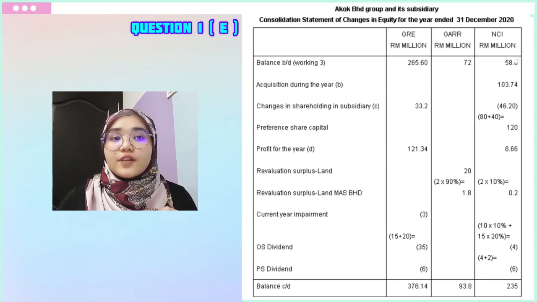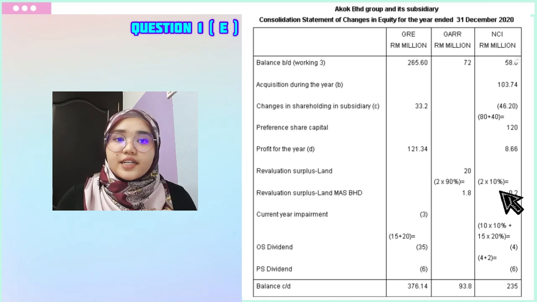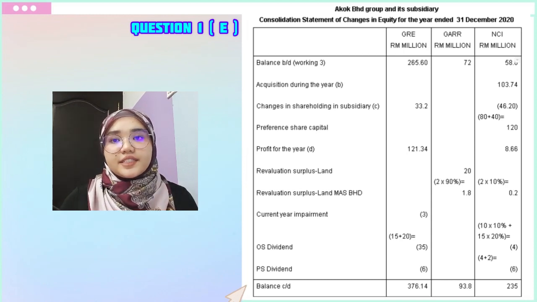For the surplus of land of Mas Bahad, we need to apportion accordingly to the percentage of NCI because Mas Bahad is their subsidiary. Then the ordinary share dividend from Mas Bahad is the interim and the final dividend. Finally, we add it up and the total balance carried forward shall be transferred to the financial statement.